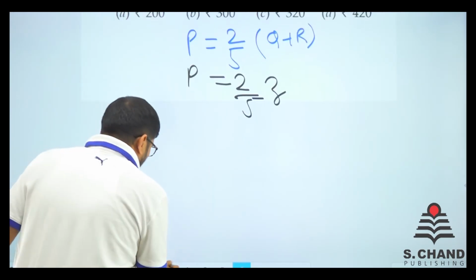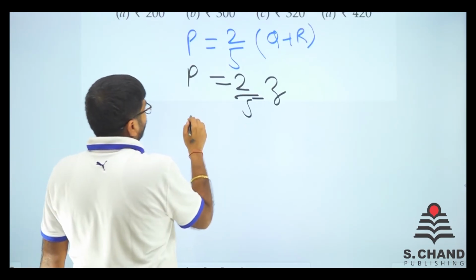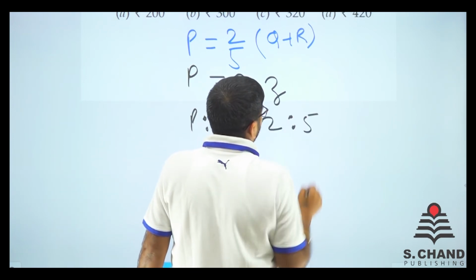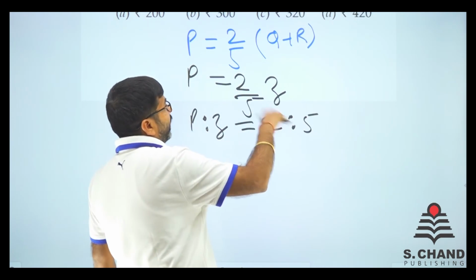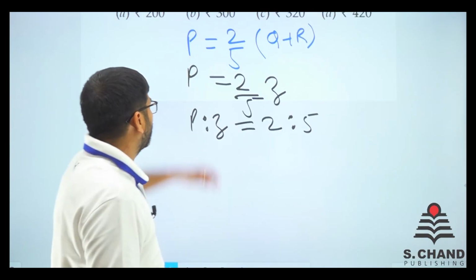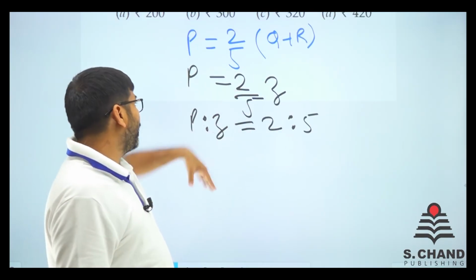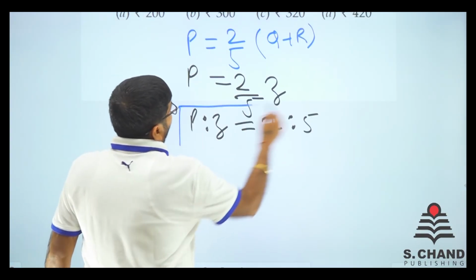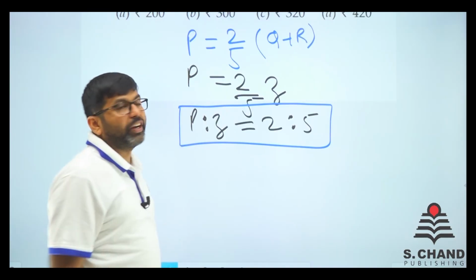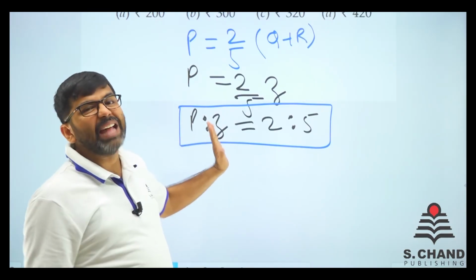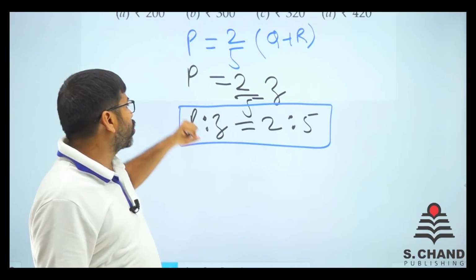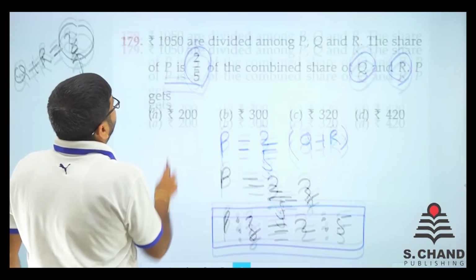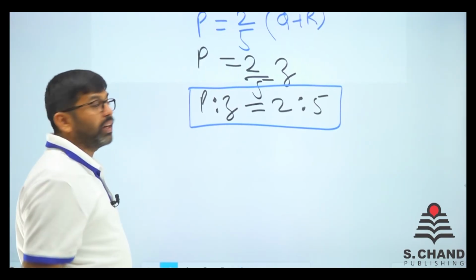So I can say one thing, that P is to Z is equal to 2 is to 5, because P by Z is equal to 2 by 5. P by Z is P is to Z, 2 by 5 is 2 is to 5. So out of the whole thing, we have divided into two things, P and Z. Z is Q plus R. So the total amount was given. How much was it? 1050.